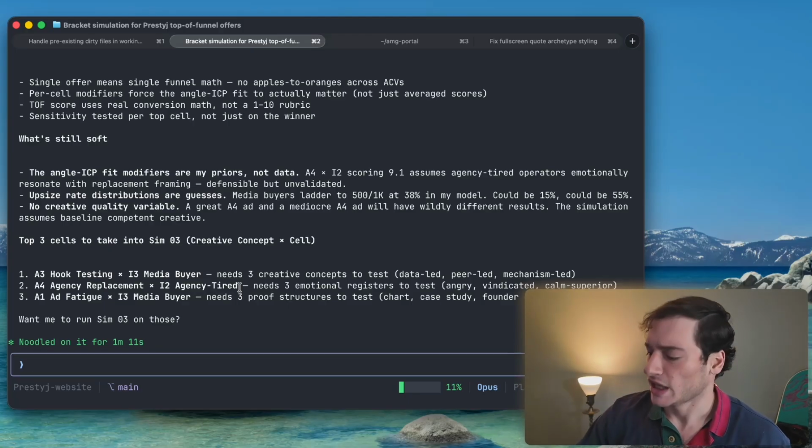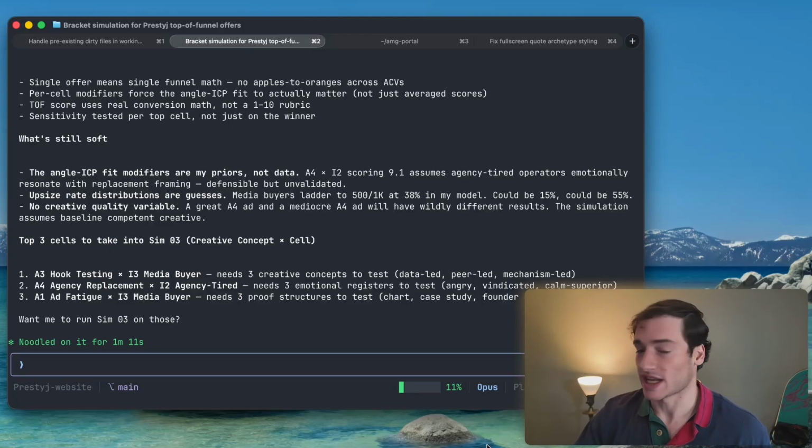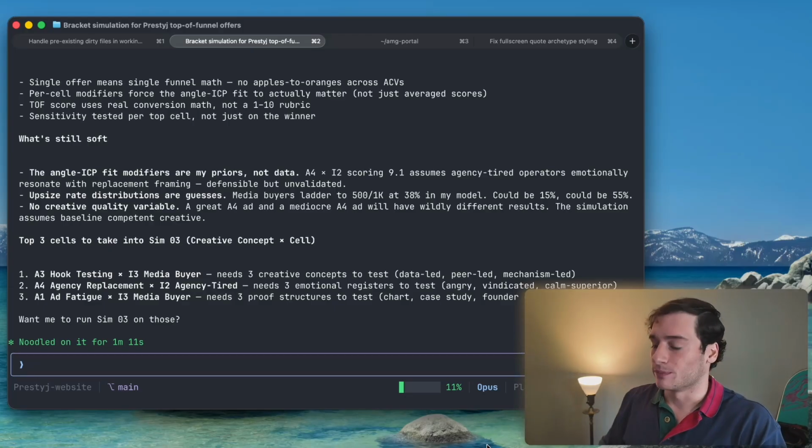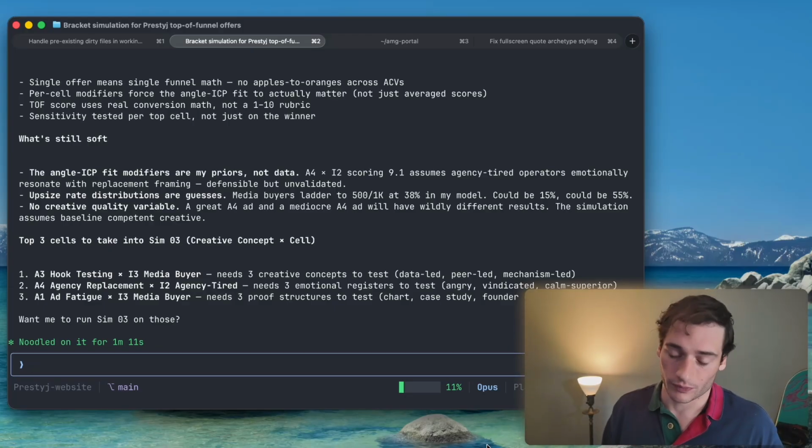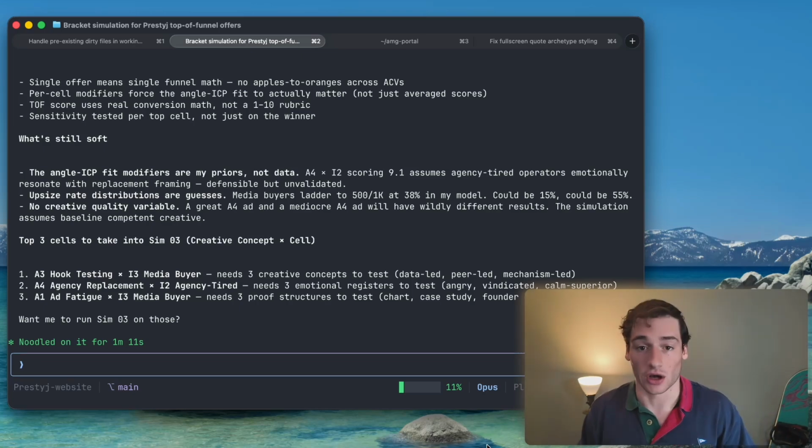So anyways, that's running simulations. That's what it is, how you can do it, and I'm sure you can understand why it's so valuable. Speed to data, not wasting money, all that kind of stuff.